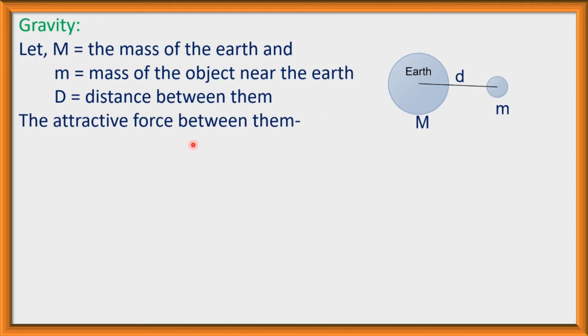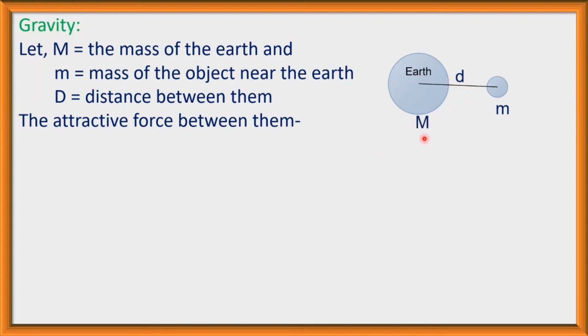We know there is a gravitational force between object and earth. Capital M is the mass of the earth, small m is the mass of the object, and the distance between them is small d.